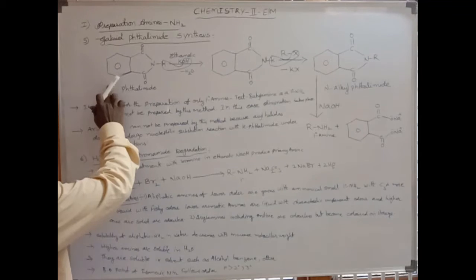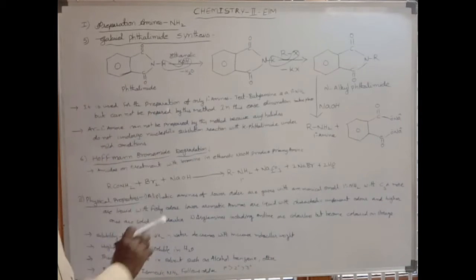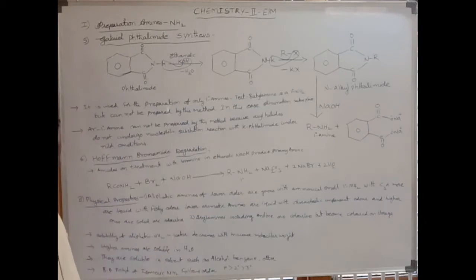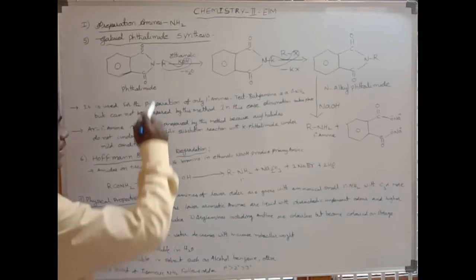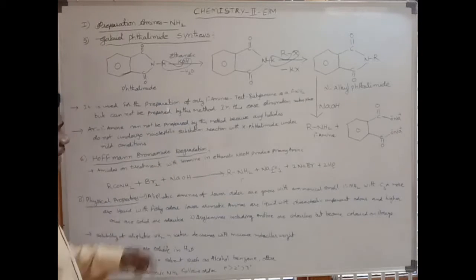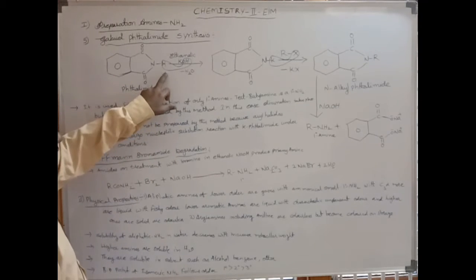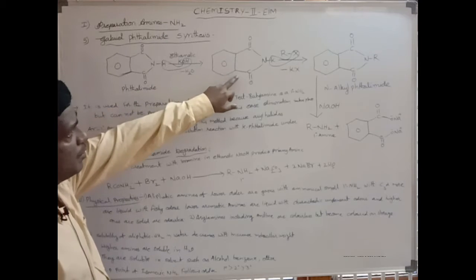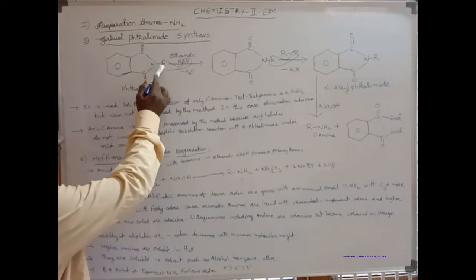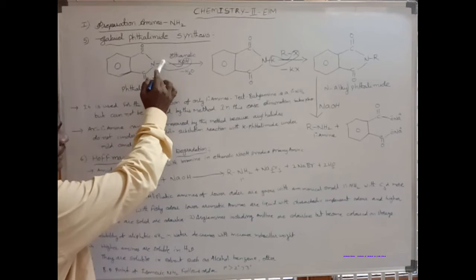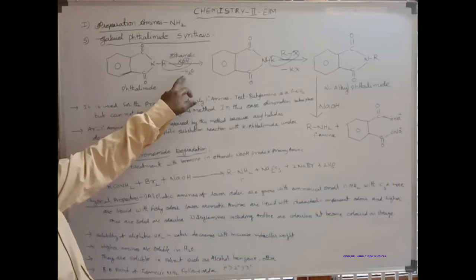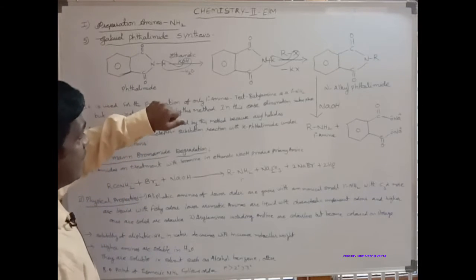Here is the removal of a water molecule, and the formation of potassium phthalimide. The hydrogen is removed, and the hydrogen reacts with the OH to form water.